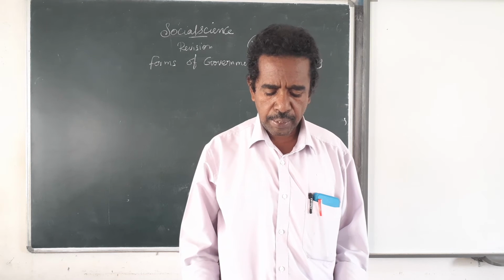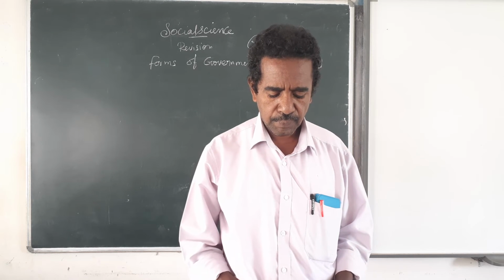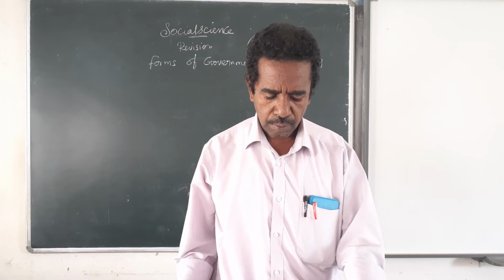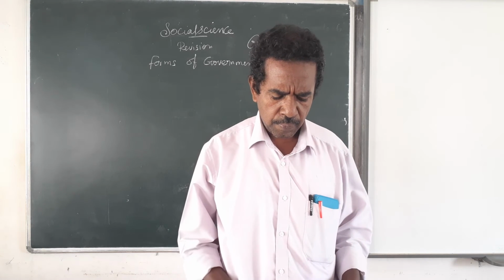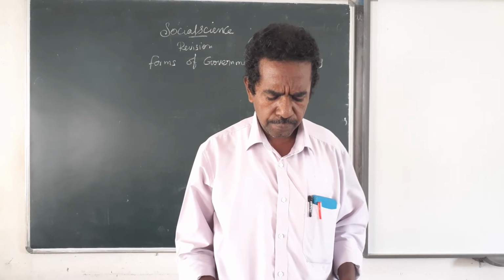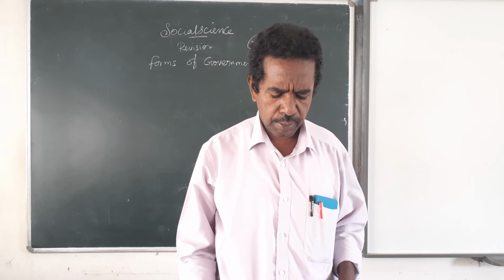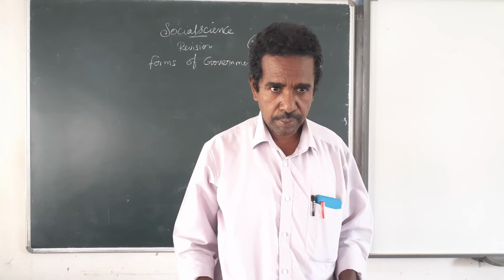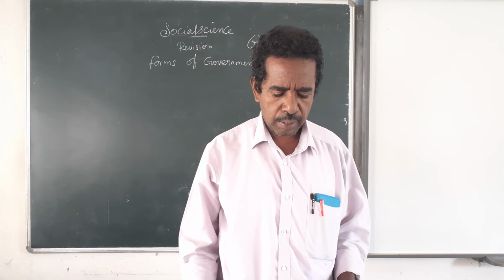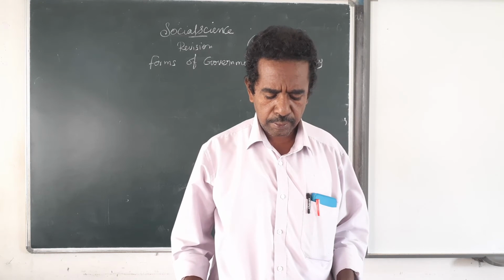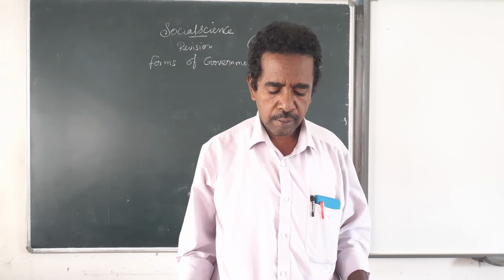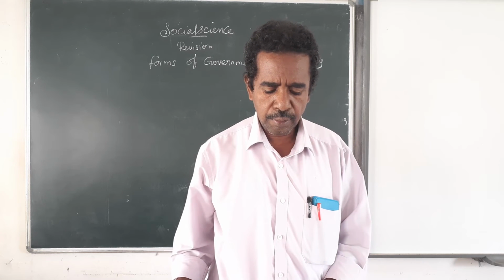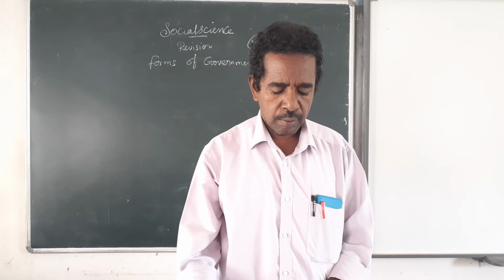Third one, distinguish between direct and indirect democracy. That is also page number 240, types of democracy heading. There are two types of democracies, direct democracy and indirect or representative democracy. Examples are also given. For direct democracy, examples are ancient Greek city-states and Switzerland, and for indirect democracy, examples are the prevailing system of democracy in India, USA and UK. This is to be marked.